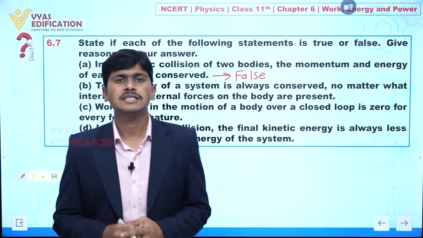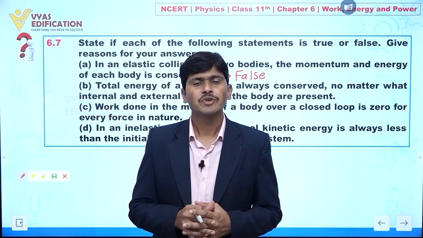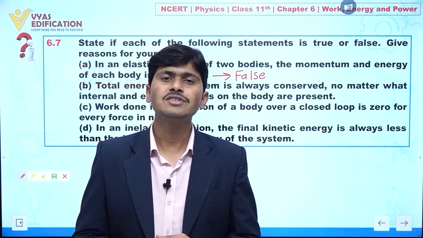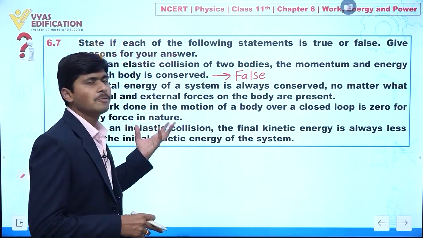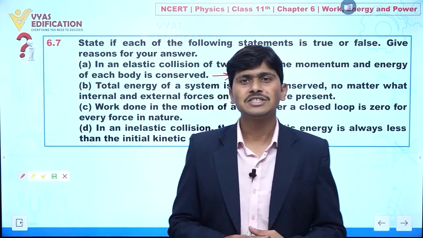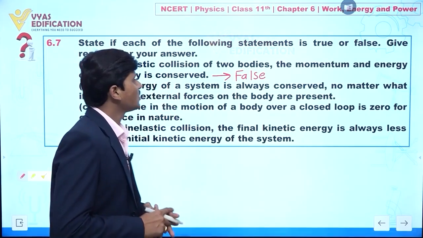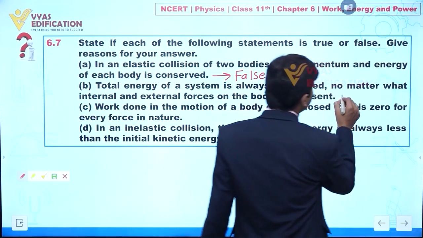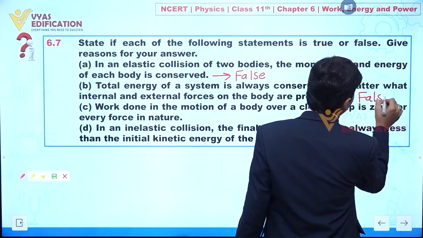For example, if a friction force is acting, friction is a non-conservative force. So when a non-conservative force acts, the total energy of a system is definitely not conserved. Clear? So statement B is also false.